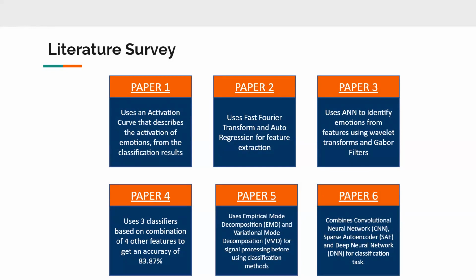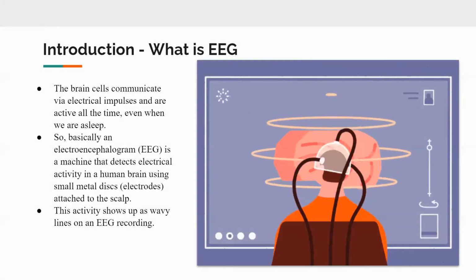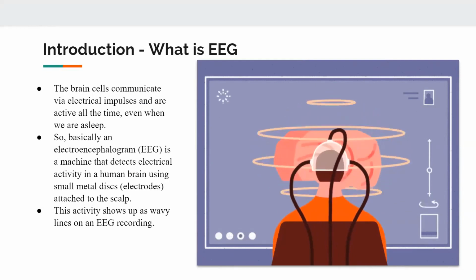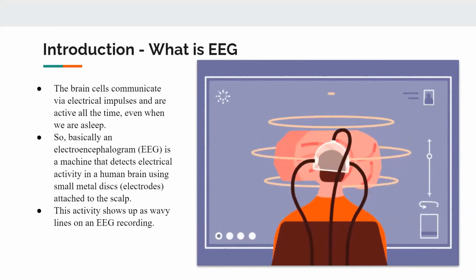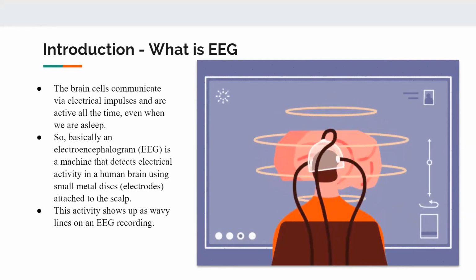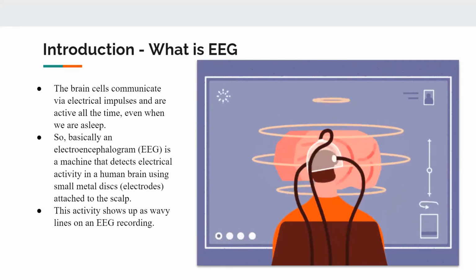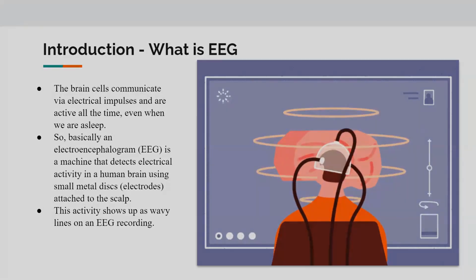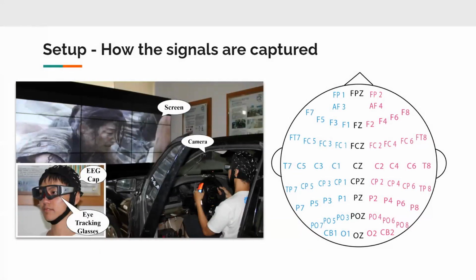So before we dive into the project, let's get a brief overview of what an EEG signal is exactly. The brain cells communicate via electrical impulses and are active all the time, even when we are asleep. So basically, an electroencephalogram is a machine that detects electrical activity in a human brain using small metal discs attached to the scalp. This activity shows up as wavy lines on an EEG recording. The diagram here denotes the position on the scalp where the electrodes are placed. Now that we are well versed with the EEG signals, let's dive into the project.